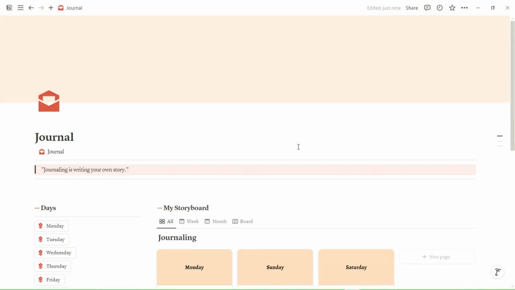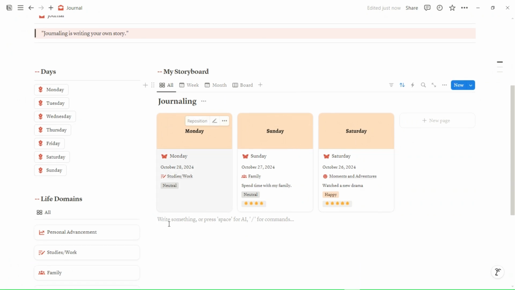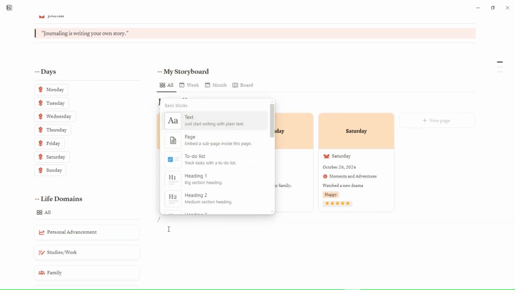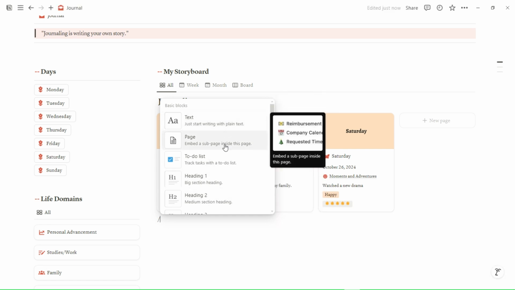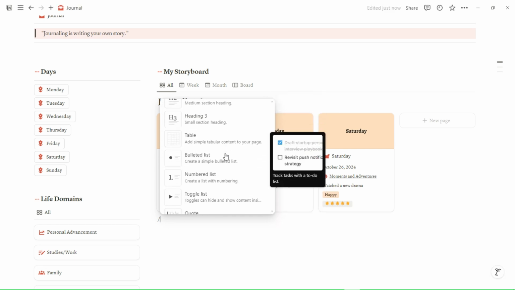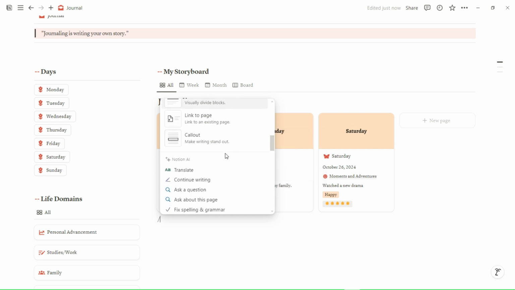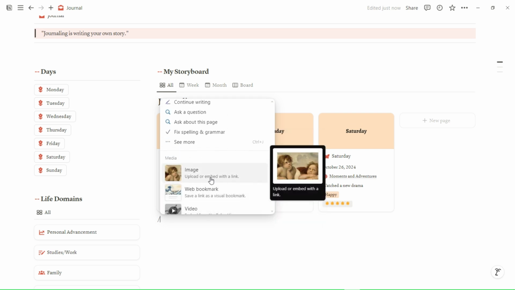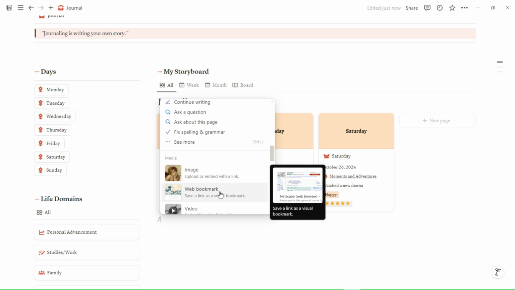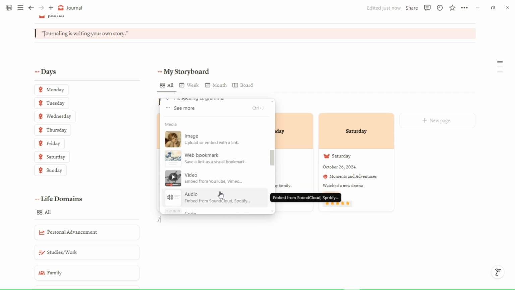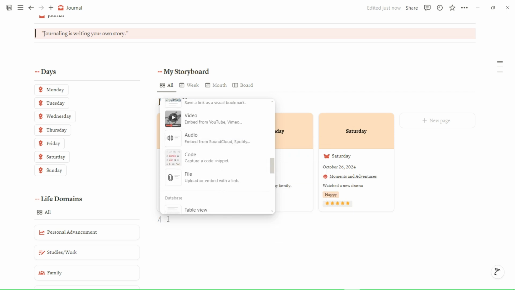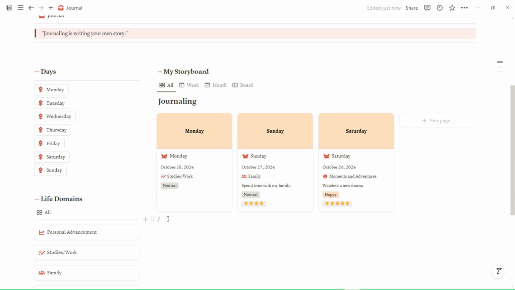Okay, so basically if you want to change the page layout, you can just click anywhere and add a slash. You will have many options, like what you want to do, whether you want to add text, a page, a to-do list, and it's a long list. You can go through this and edit it the way you want. You can add images, for example, if you want to add a quote here, you can just add an image, link, a video, or an audio.